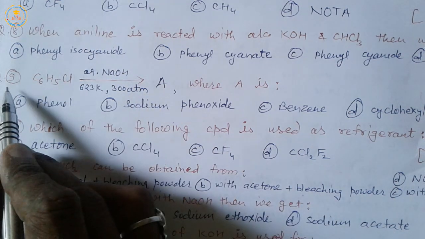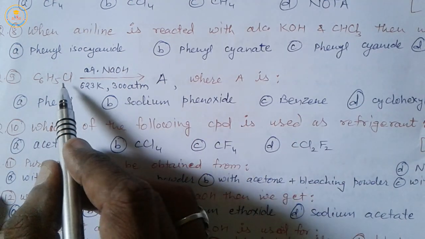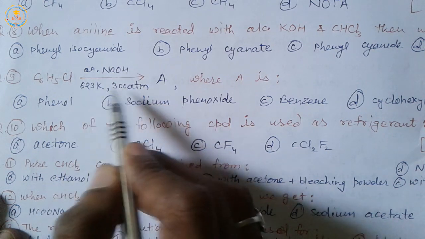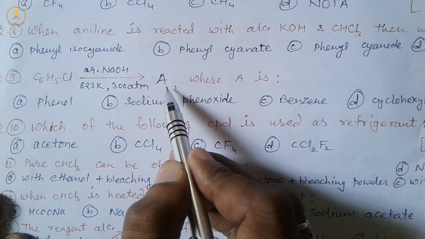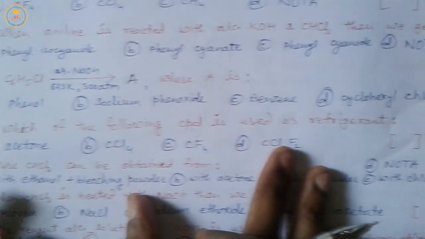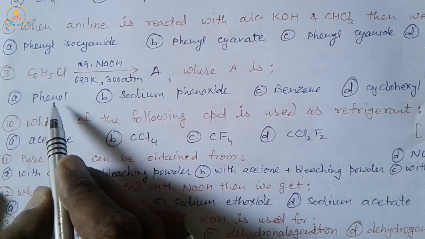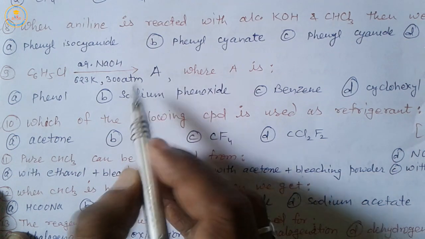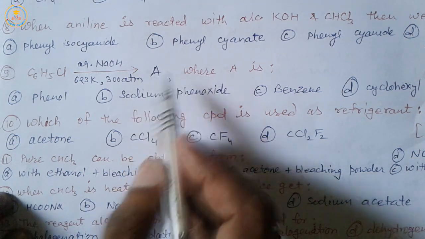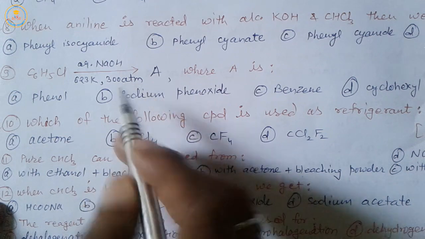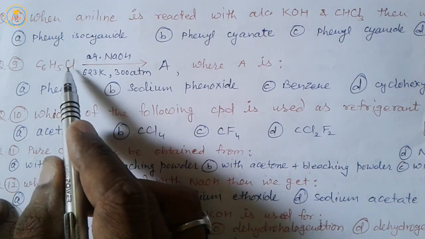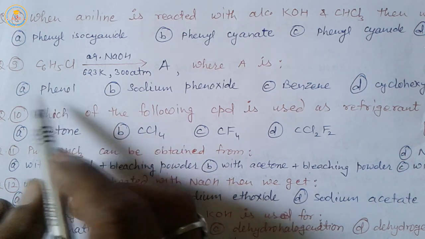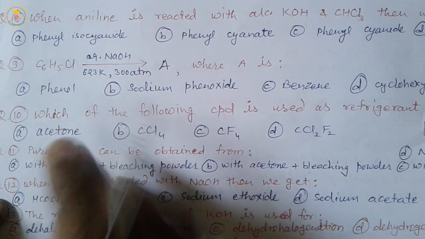Option A. Now next, ninth question: chlorobenzene is treated with aqueous NaOH in drastic conditions of temperature and pressure. Then compound A is obtained. Where A is... The solution will be option A, phenol, because it is a nucleophilic substitution which is completed in drastic conditions of temperature and pressure. After nucleophilic substitution, chlorobenzene is converted into phenol. So the answer is A, phenol.